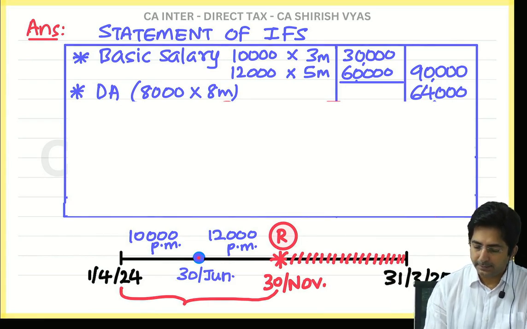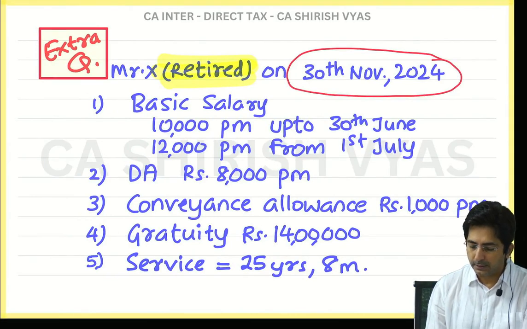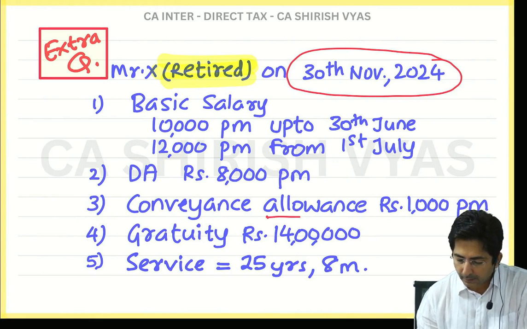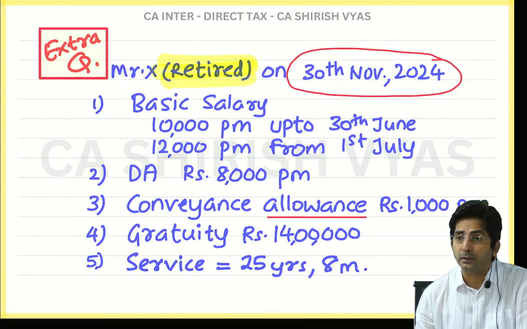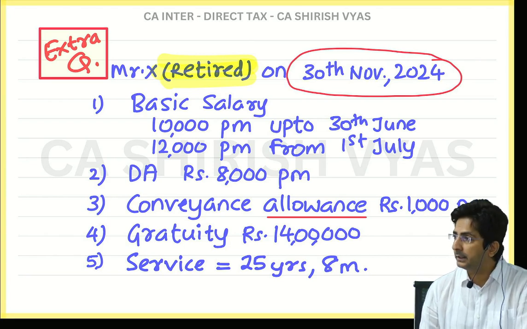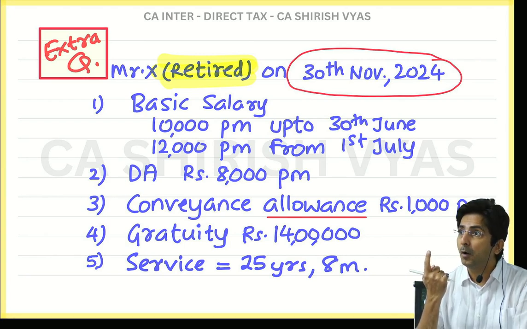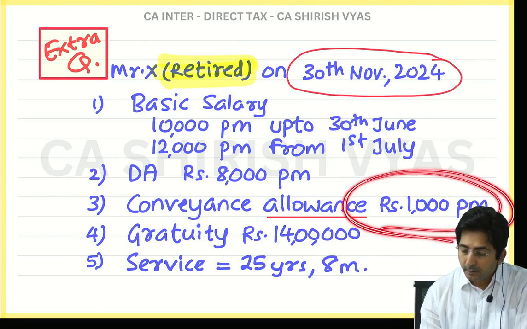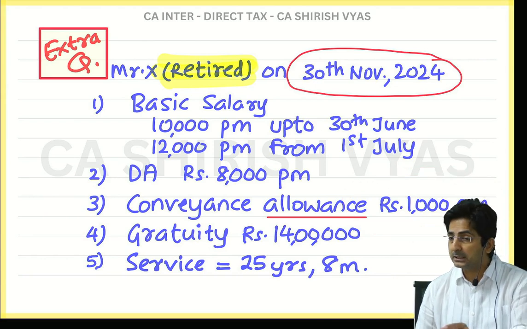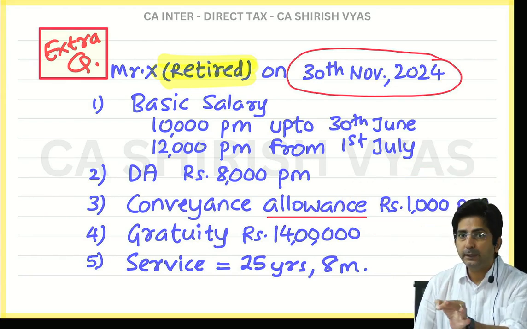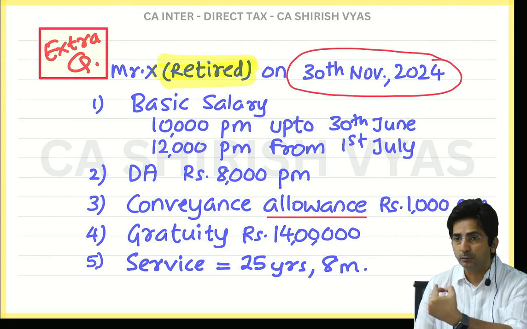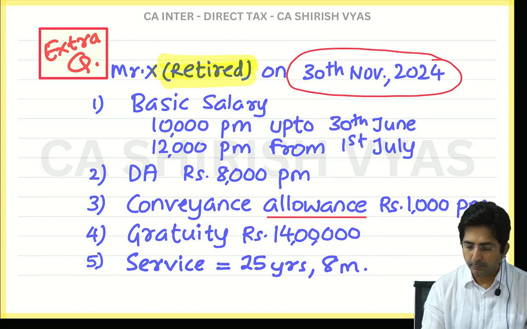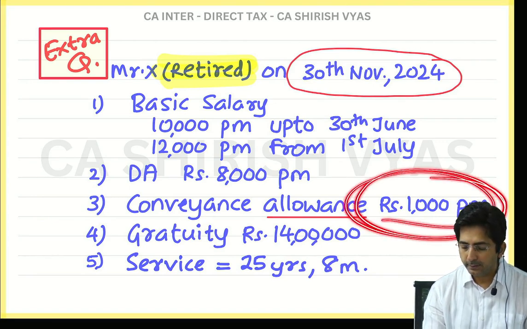So this was DA. Then next point is what? Conveyance allowance. Conveyance allowance is an allowance. Did you notice? An allowance means TC hut, TC udhar. So tell me where is it in TC hut, TC udhar, see. Amount exempt is amount spent. But amount spent is not given. Assume fully spent. Last lecture I asked you to write a note also. If in TC udhar amount spent is not given, assume full spent. All amount is spent. So fully exempt. But first 1,000 into how many months? 8 months.